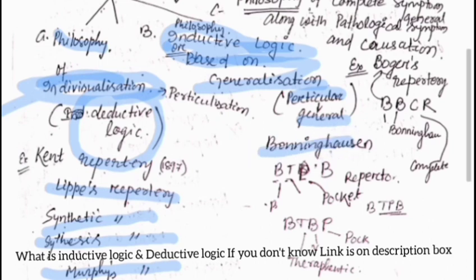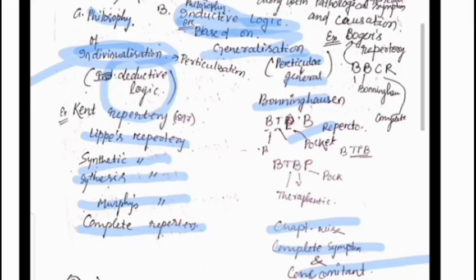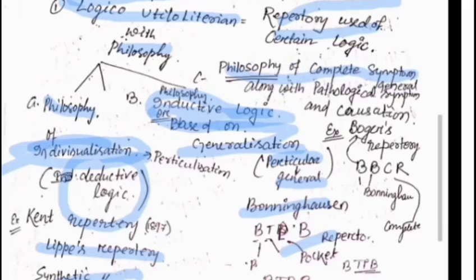Like Boenninghausen's repertorial book, BTPB, Boenninghausen's Therapeutic Pocket Book, that is the chapter wise complete symptom with concomitant content. Then the philosophy on the basis of a complete symptom along with pathological general symptom and causation, that is Boger's repertory, BBCR. That is the repertory which is based on the philosophy of a complete symptom along with pathological general and causation.